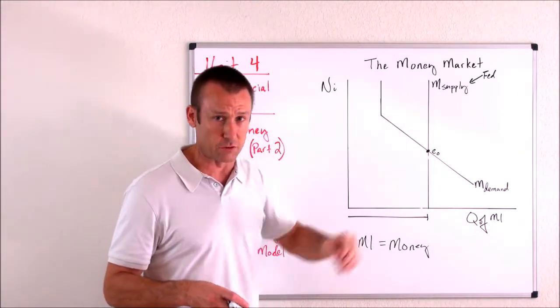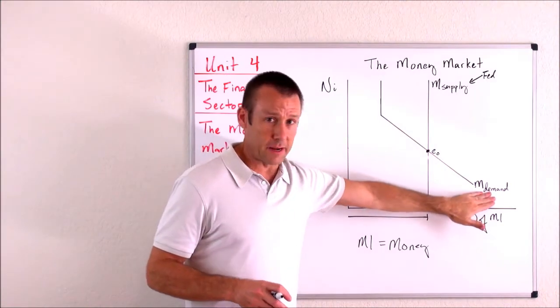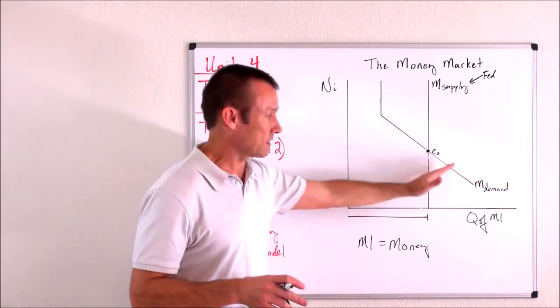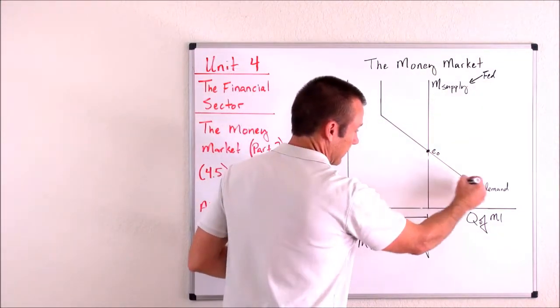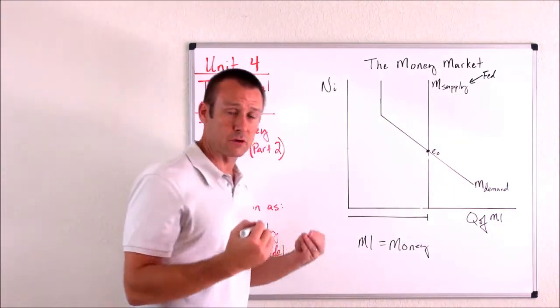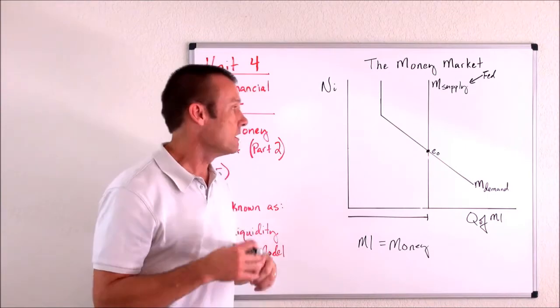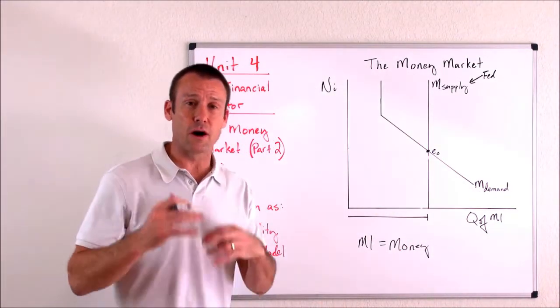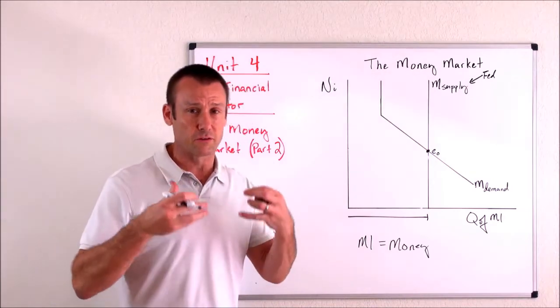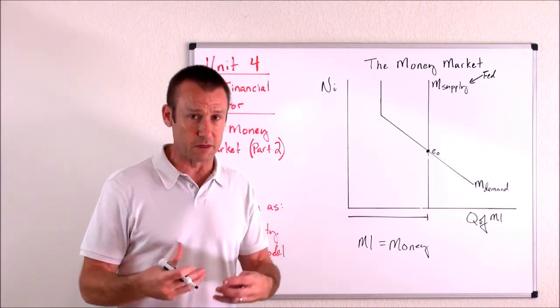That's why you're making it vertical. Let's talk about money demand. It's very interesting. I've got this little kink. Not everybody draws it this way. Some people draw it kind of like a curve right here, a downward sloping curved line, perfectly fine. Other people just draw it as a linear downward sloping line, also fine, all acceptable because all this is a conceptual way of representing the money demand curve.